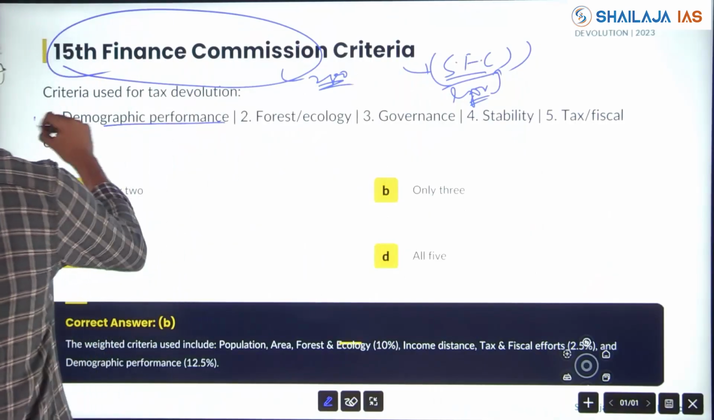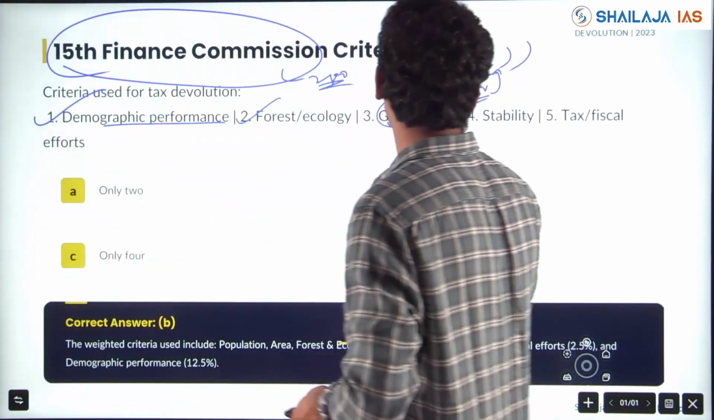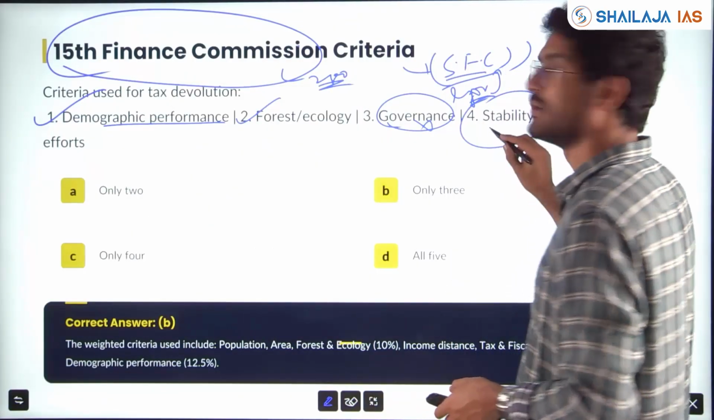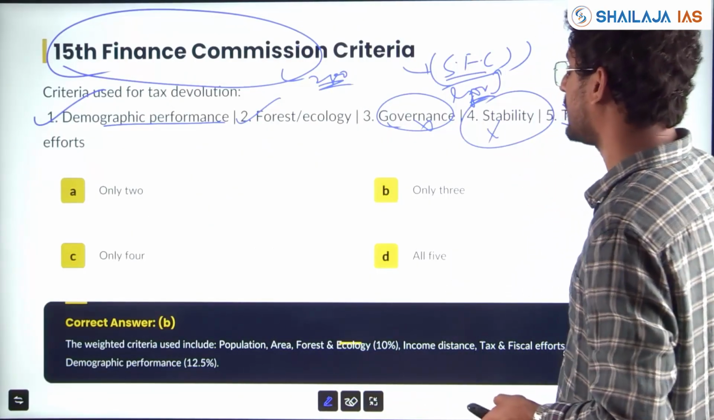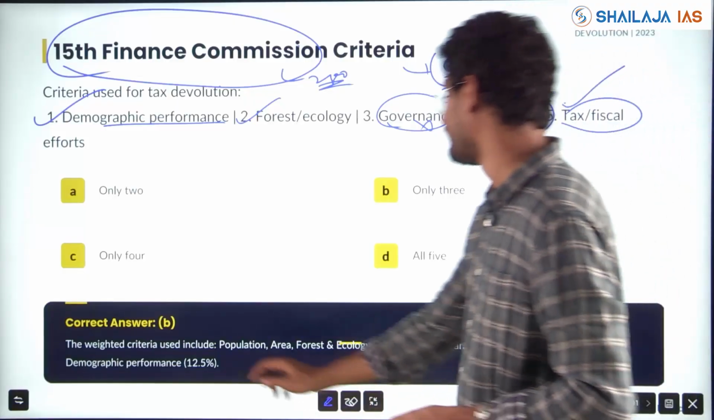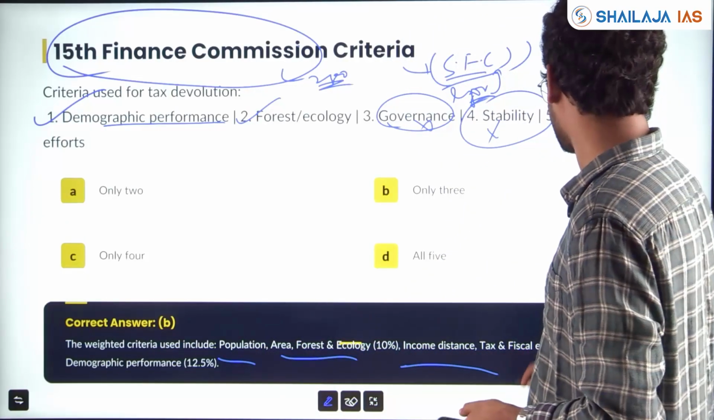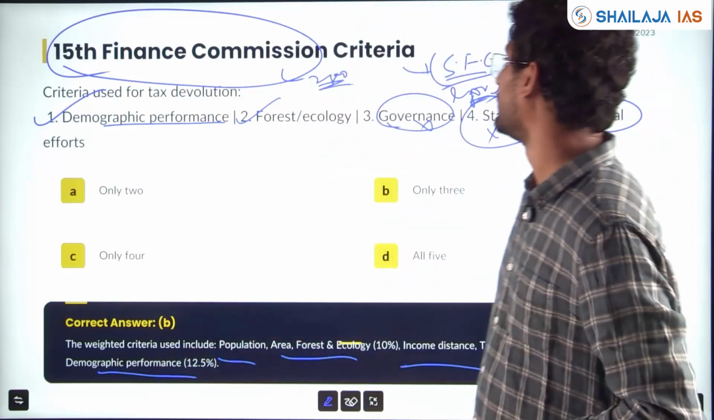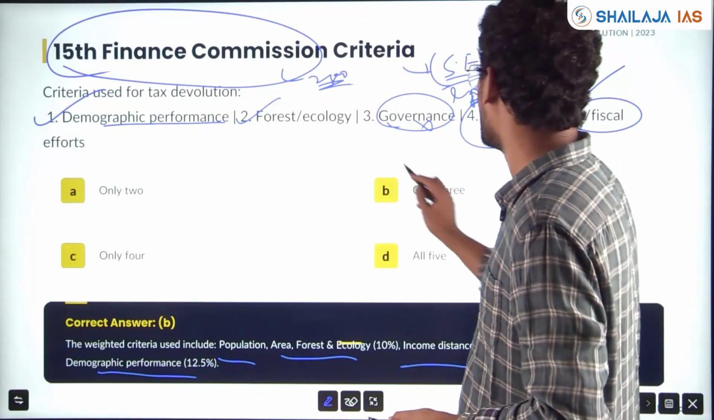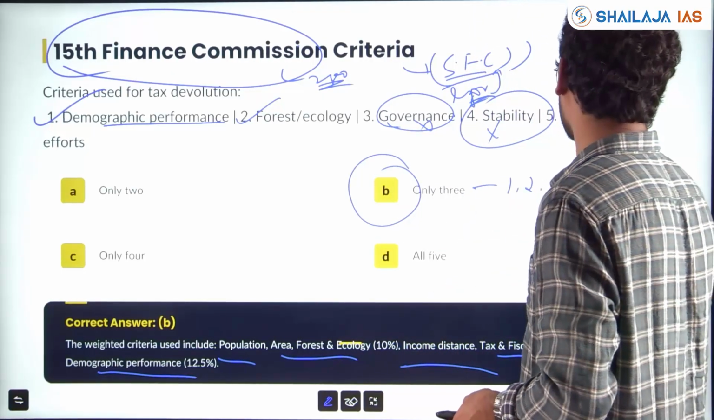So demographic performance, correct. Forest ecology, correct. Governance is not a part. Stability also is not a part of criteria used. Tax and fiscal efforts are right. So population, area, forest ecology, income, distance, tax and fiscal efforts, and demographic performance. So here answer is only 3. 1, 2 and 5 are correct.